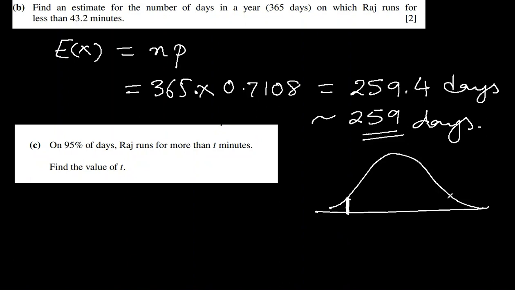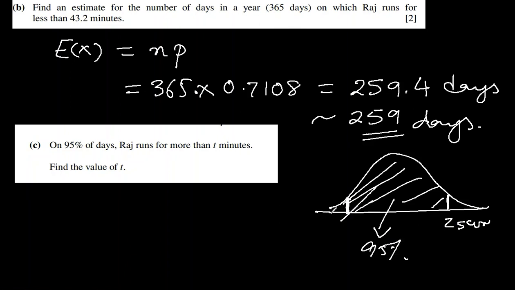So what will I do? I will reflect it here, and I will find the Z score for the reflection. Under that, there will be 95% probability, 0.95. Once I get that Z score, I will make it a negative Z score, and I'll get the Z score for this, and then I can find it very easily.